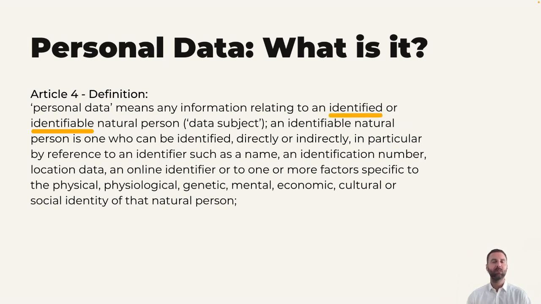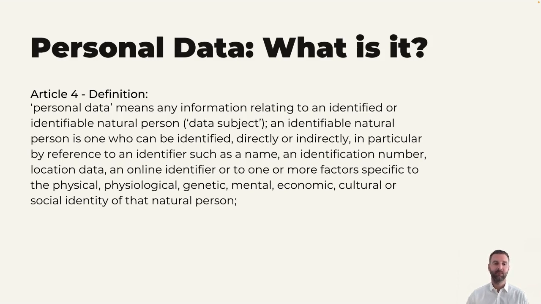In practice, this distinction between identified or identifiable natural person is not too important. The main point is this, that if you can identify or potentially identify any person, then this is to be considered personal data. And this means that you will have to consider how you should comply with the GDPR when processing this.